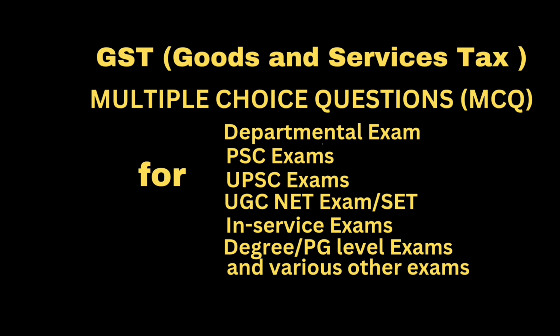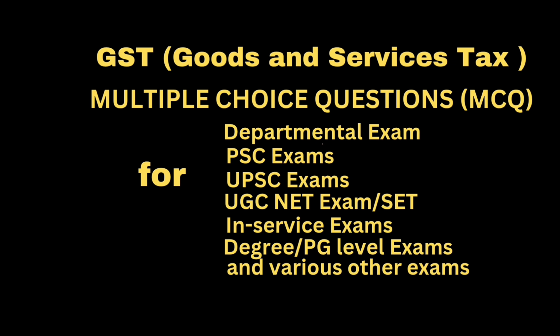Question: prescribed late fee under CGST or SGST UTGST for delay in filing returns other than annual return under section 47 subsection 1 is. Answer: rupees 100 for every day during which such failure continues, subject to a maximum amount of rupees 5,000.